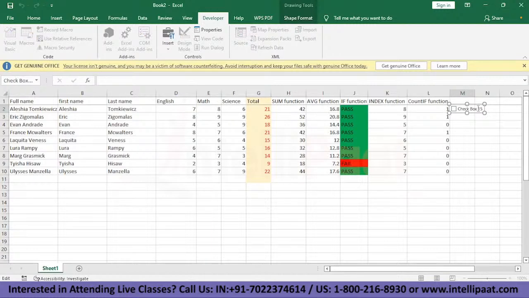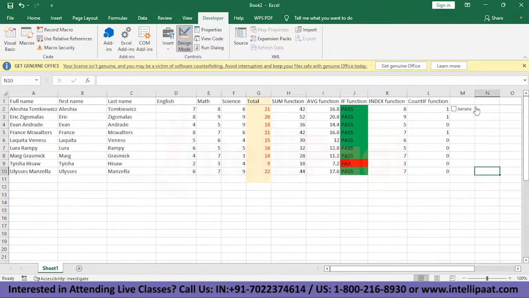I need to buy bananas, and there you go. I have added banana to my grocery list, and again I want to add another checkbox. There I have it. I want to add apple, and there you go. I have two items in my grocery list. I can tick them off and again uncheck them. This is how the checkbox works.